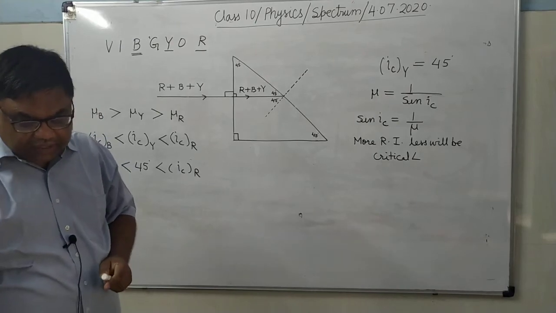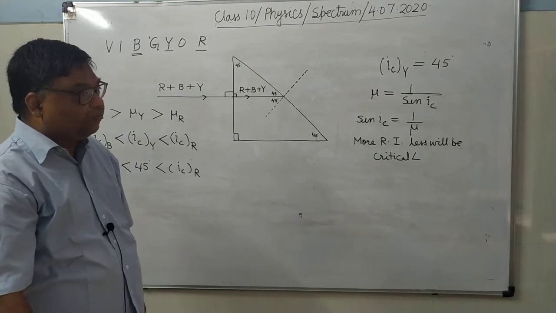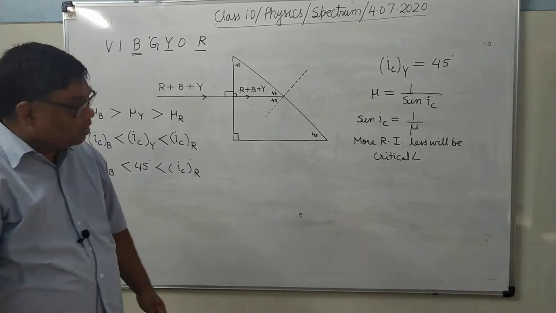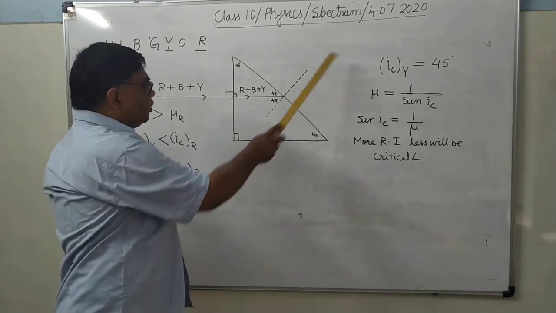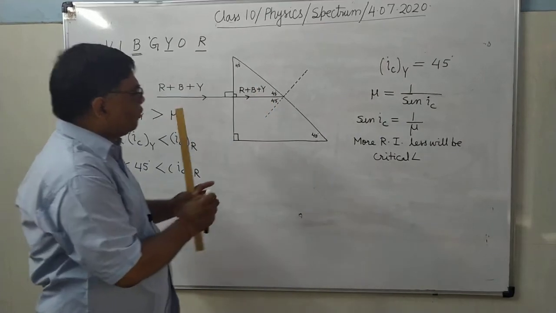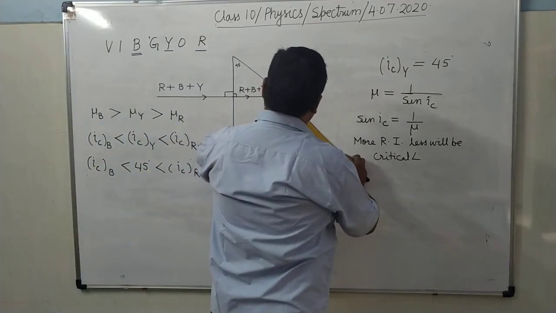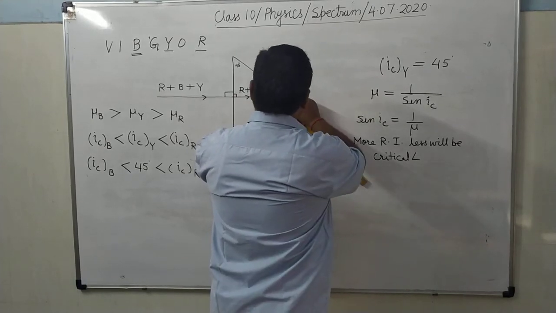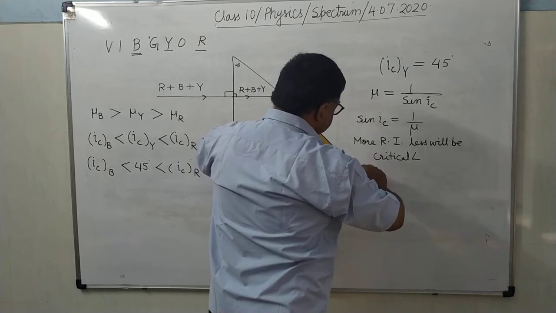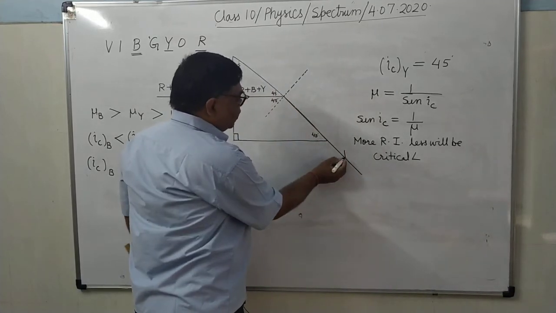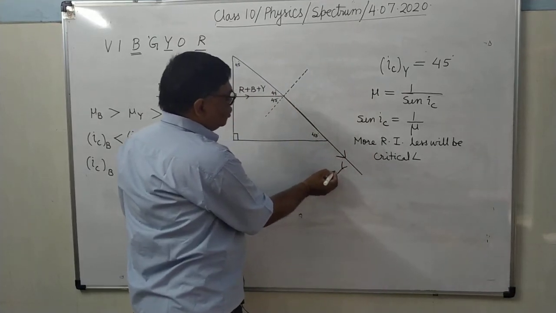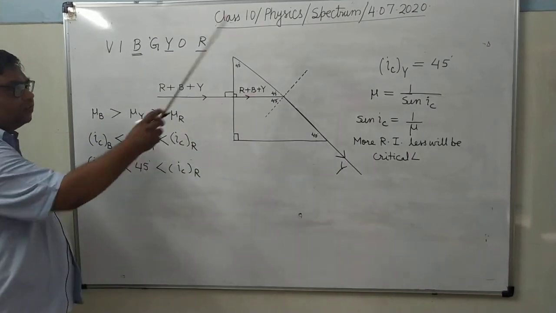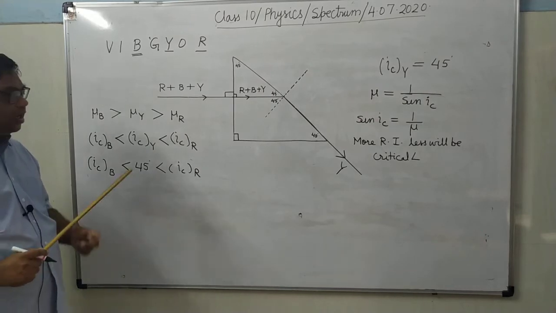For yellow color, critical angle is 45 and angle of incidence is also 45. So yellow color ray of light will go this way, grazing to the interface. That is very clear, because for yellow color angle of incidence is equal to the critical angle.